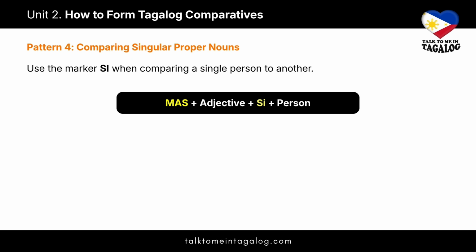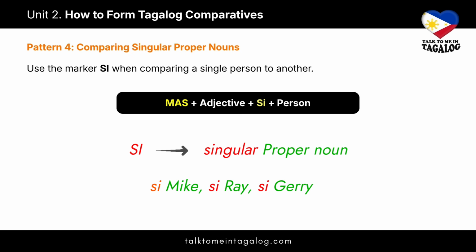Now for pattern 4, comparing singular proper nouns. When you're comparing a specific person to someone else, we swap the marker ang for si. So the pattern is mas plus adjective plus si plus the person's name. Just like ang pointed to a specific thing, the word si is the dedicated marker that highlights a specific individual in the comparison. Don't be confused. Si is used for a single person's name like si Mike, si Ray, si Jerry. It has no direct English translation.